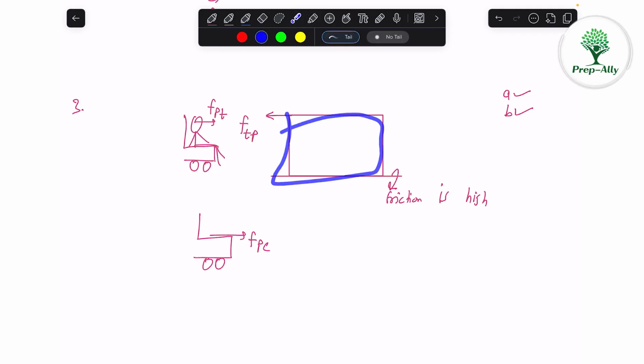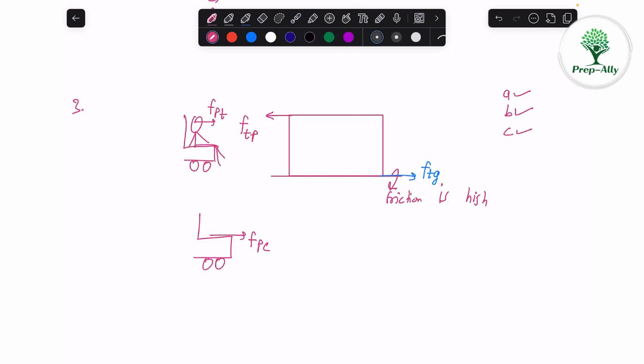Now C says the friction on the table from the ground is away from the person. Now this table is not moving. That means this friction should be cancelled out by some other friction here, which is the friction force on the table due to the ground, and it is away from the person. So that's why C is also correct.